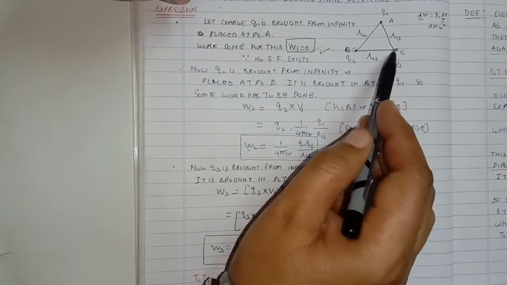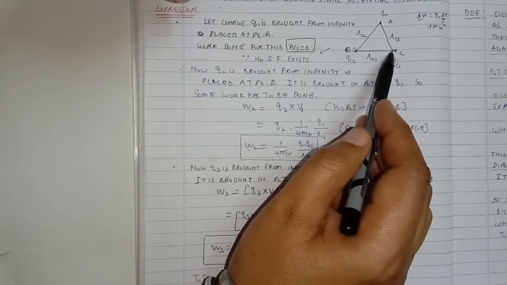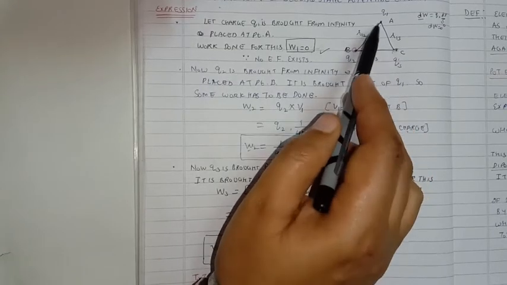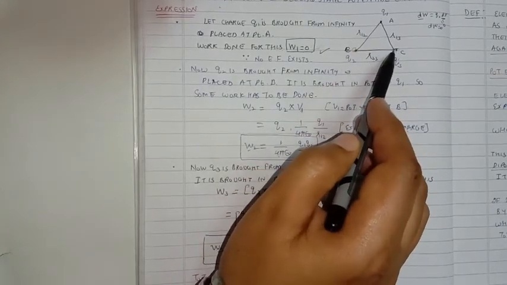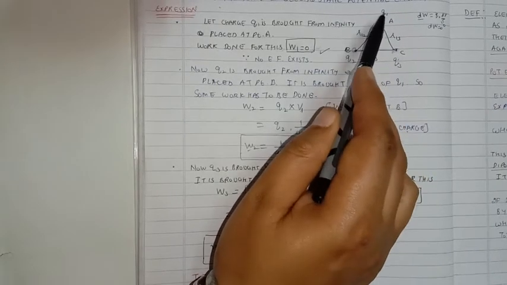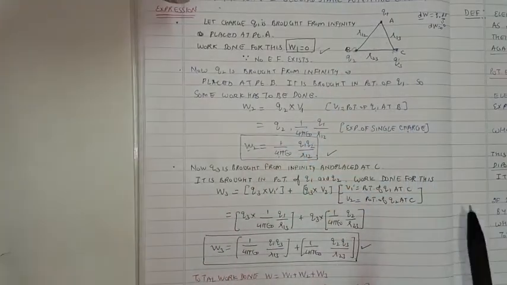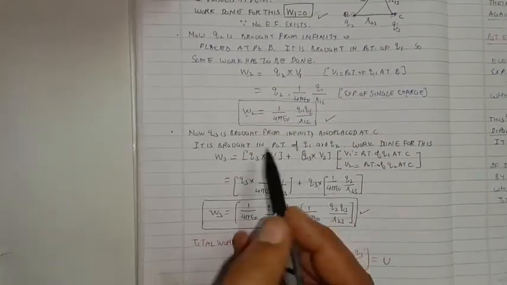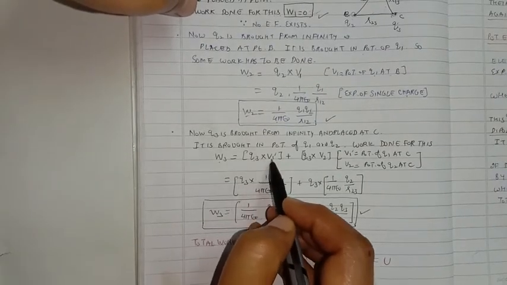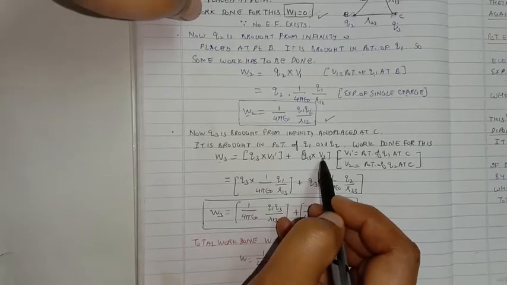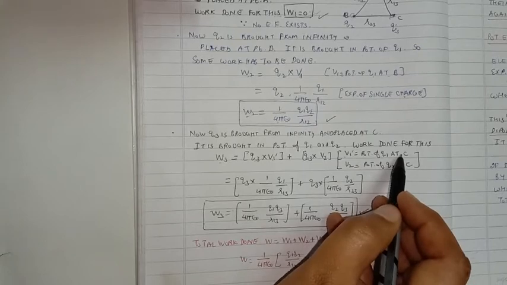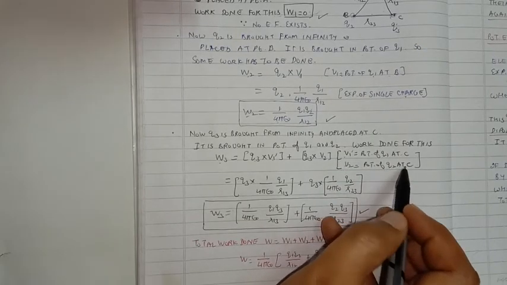But when Q3 has to be brought and placed at point C, work done will obviously be greater. Reason: at point C, not only Q1 but Q2 is also applying its electric potential. So Q3 is to be brought against the electric potential of Q1 as well as the potential of Q2. So for work done, in this case W3 will be equal to Q3 into V1 dash plus Q3 into V2 dash. V1 dash is the electric potential of Q1 at C.